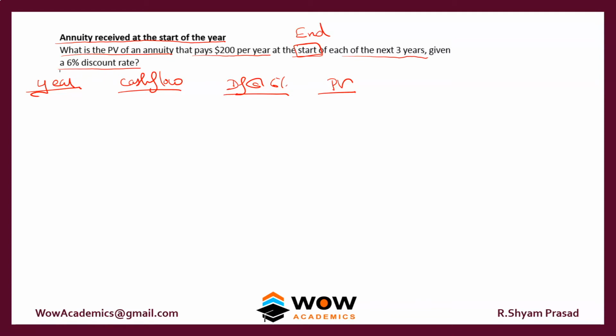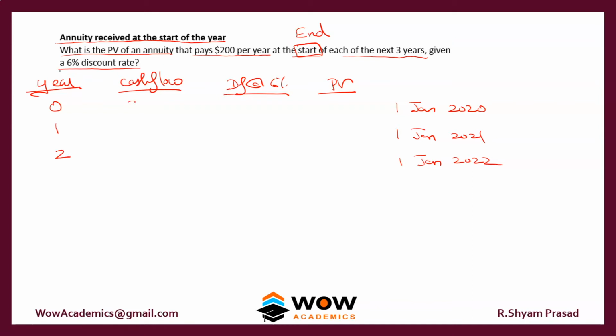Assume the first cash flow is received today, 1st Jan 2020. The next payment will be received on 1st Jan 2021, and then 1st Jan 2022. Today, any amount that you receive will be noted as the 0th year. The next year will be the first year, then the second year.